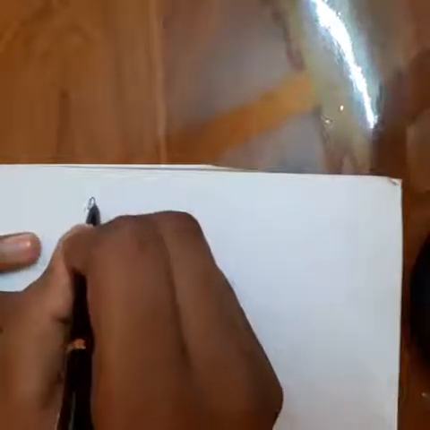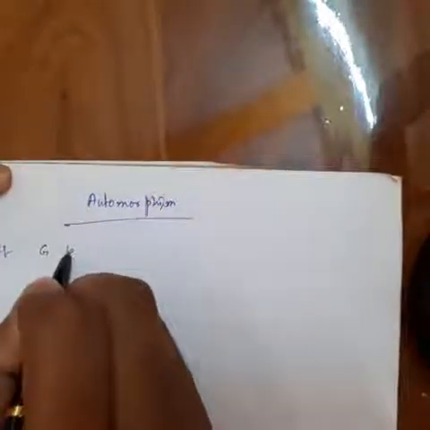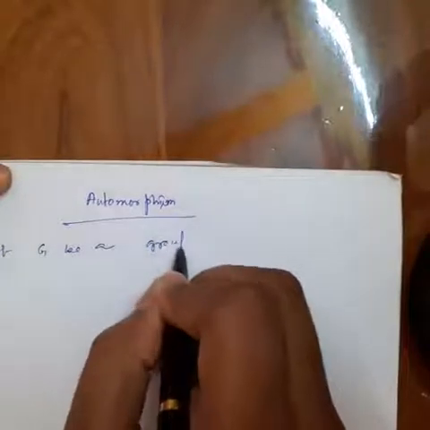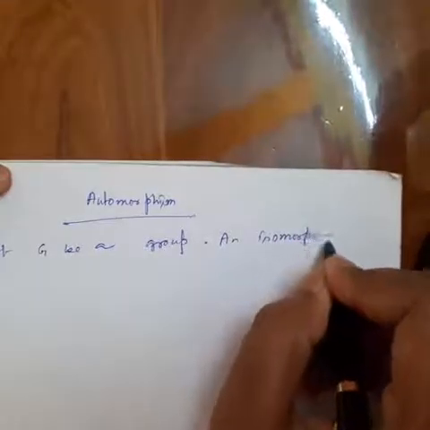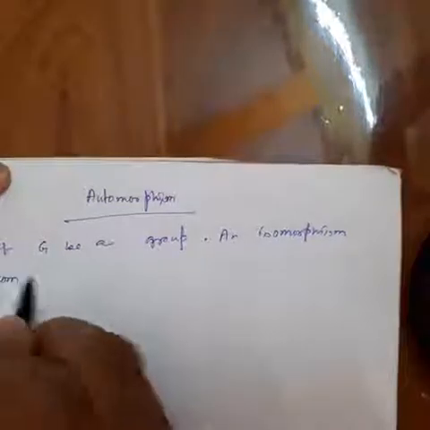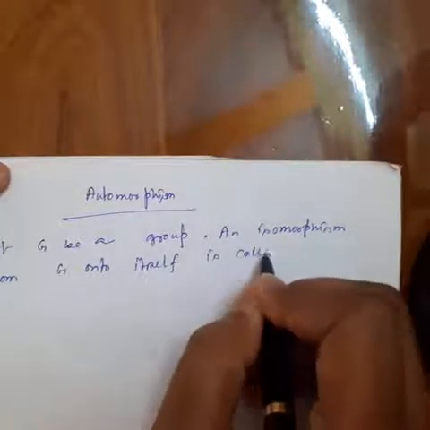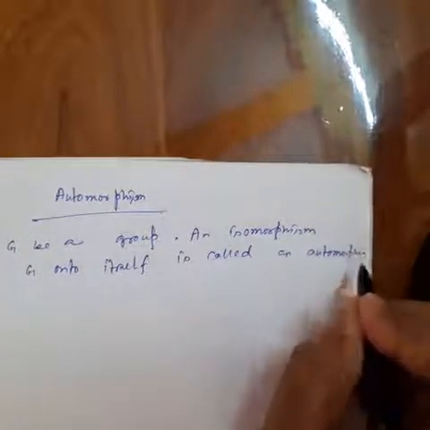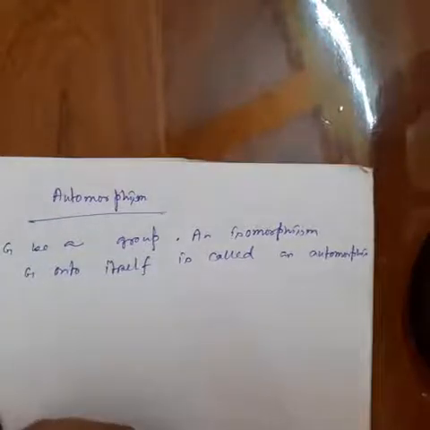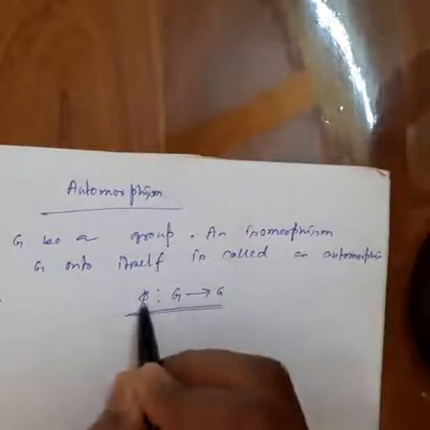Today my topic is automorphism. Let G be a group, and an isomorphism from G onto itself is called an automorphism of G. Okay, that means phi from G to G, this isomorphism is called automorphism.